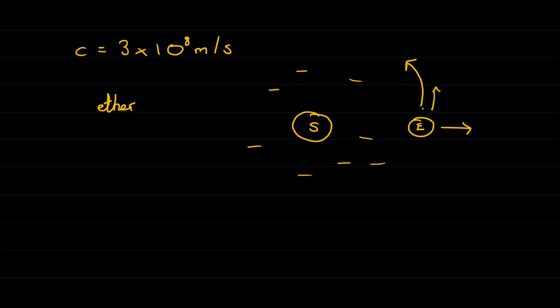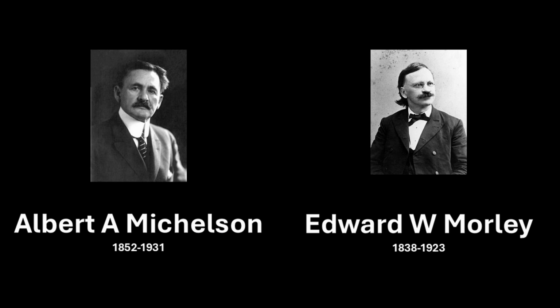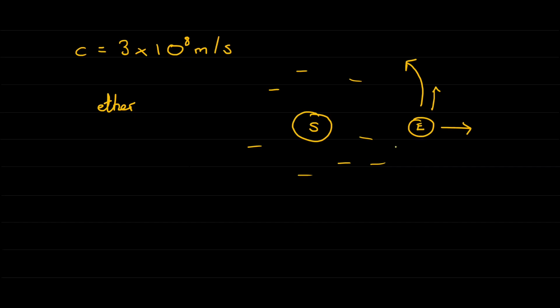Michelson and Morley did this experiment using an interferometer, which we're not going to go into now. But the key result was that however they measured the speed of light, wherever they were on the orbit around the Sun or in whatever direction they looked, they always got exactly the same value, 3 times 10 to the 8 meters per second.